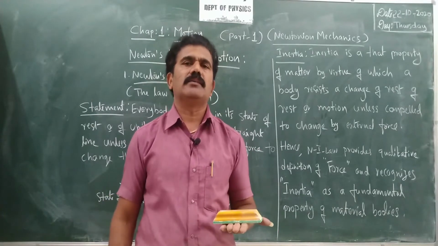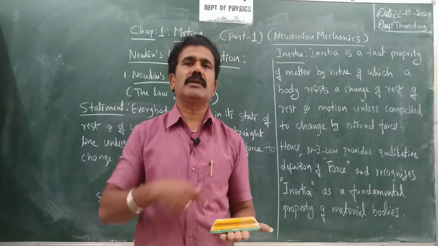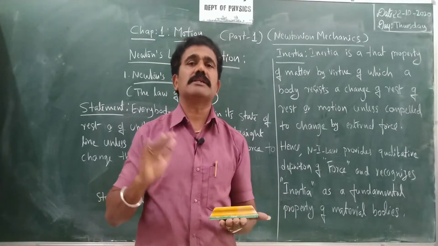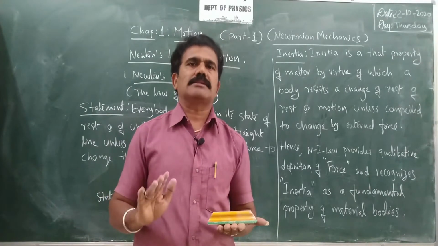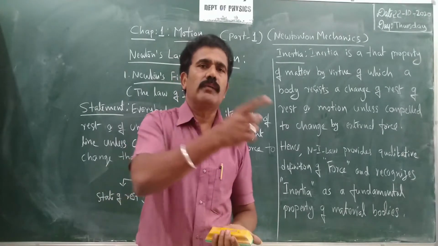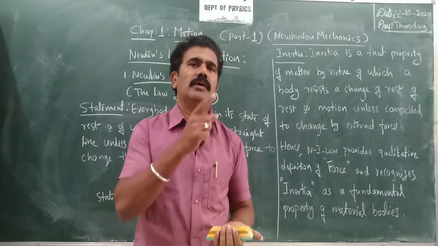The body is said to be at rest if it is not moving with respect to its surroundings, not moving with respect to time. Then the body is said to be at rest. Similarly, if you consider a moving vehicle on the road, it is said to be under motion. Why do you say the vehicle is moving?